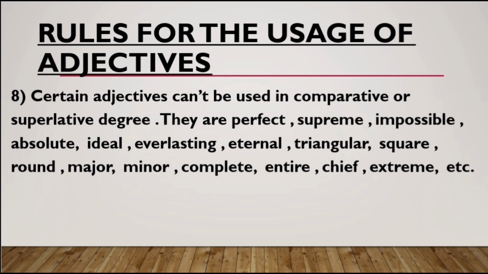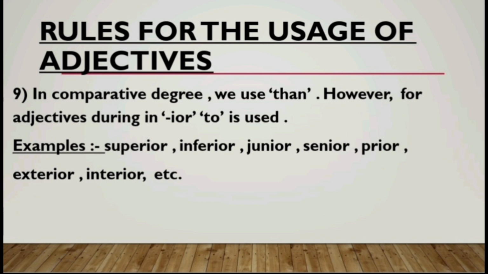Rule number 9: in a comparative degree, where we compare two nouns, we use "than". Of course we have already done this. However, for adjectives ending in "ior", "to" is used. So there are some adjectives which end with "ior", and we use "to" after them.